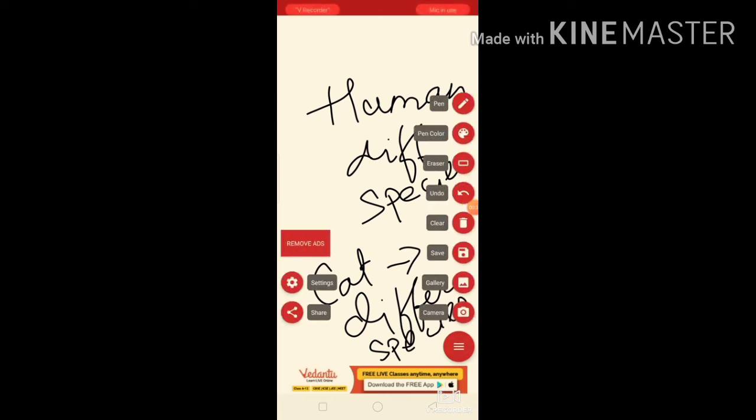Next, what is genus? Genus means that similar species group together and form the genus.